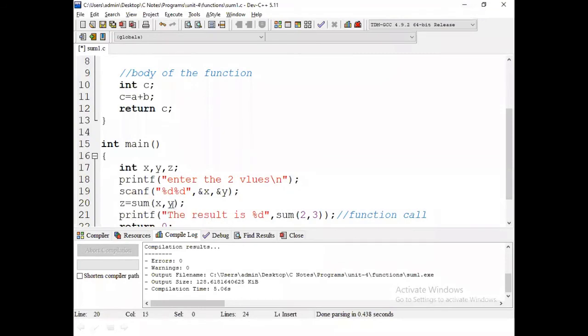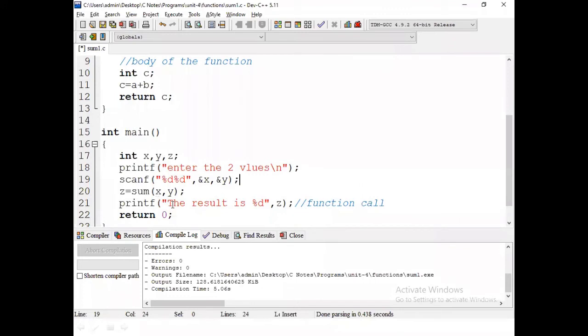Then we can print the z value. Just we can see. First, how many variables are declared? Three variables: x comma y, and the result is stored in z.